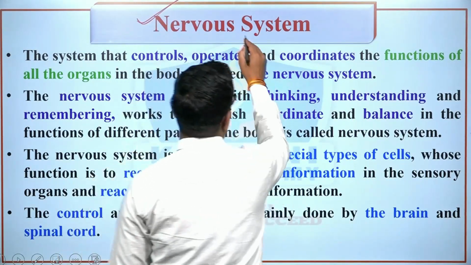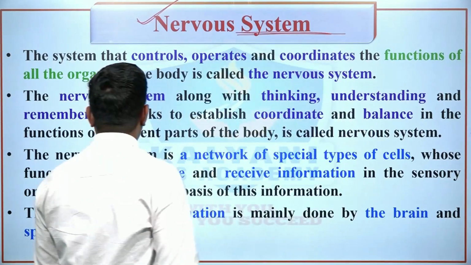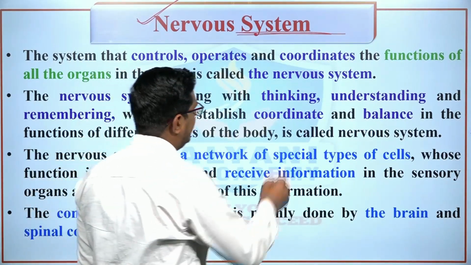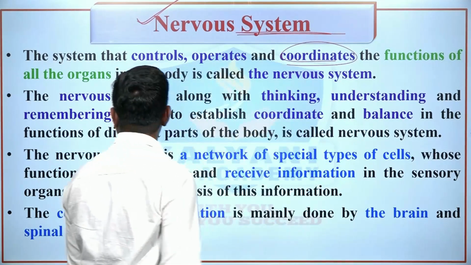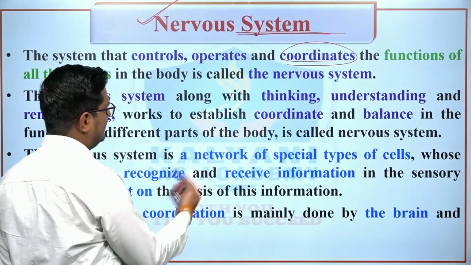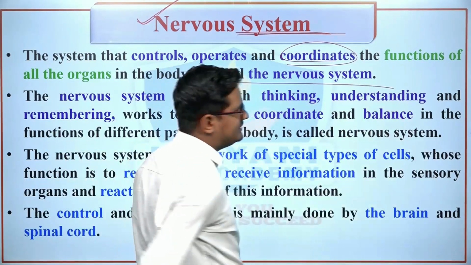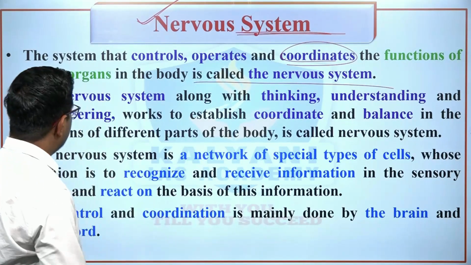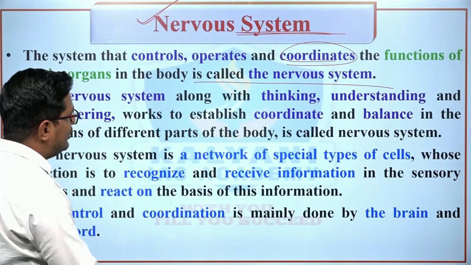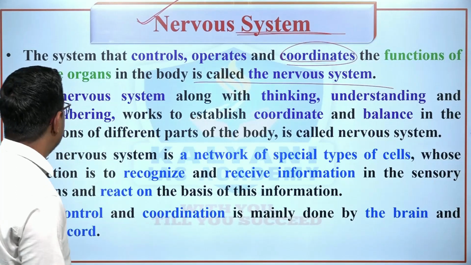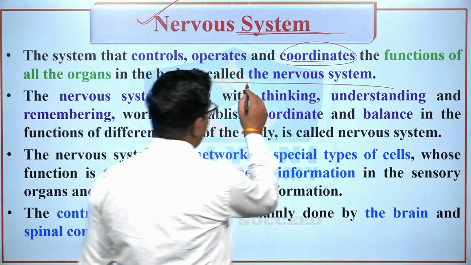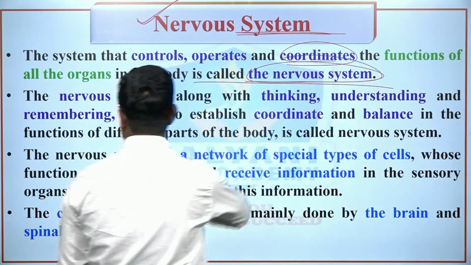So the nervous system in human beings: the system that controls, operates and coordinates the functions of all the organs in the body is known as the nervous system in humans.